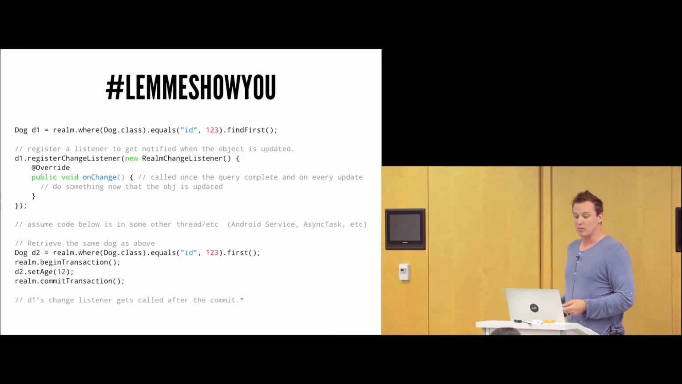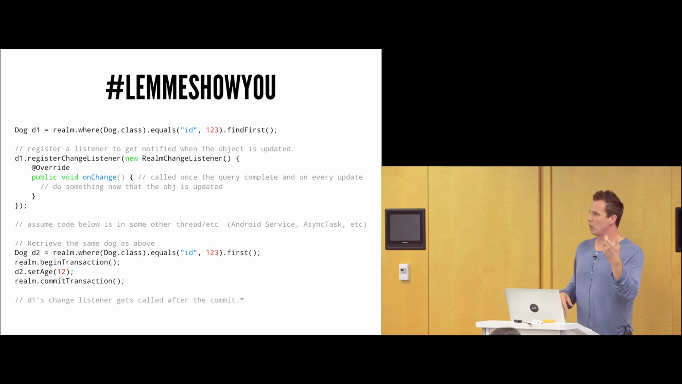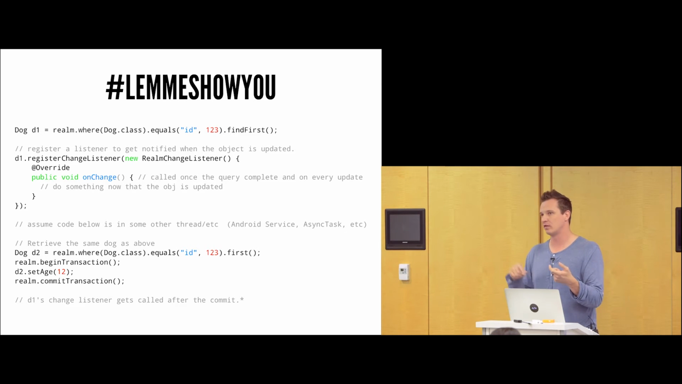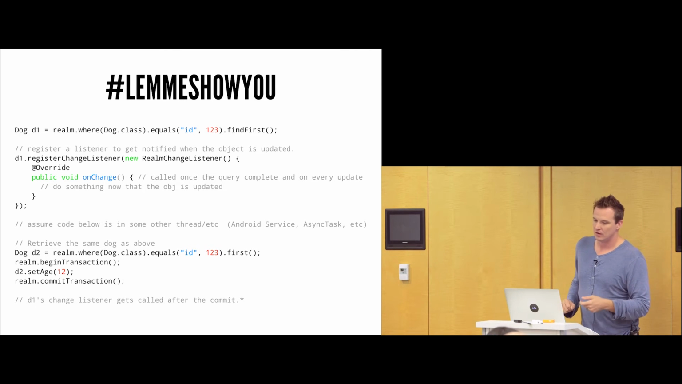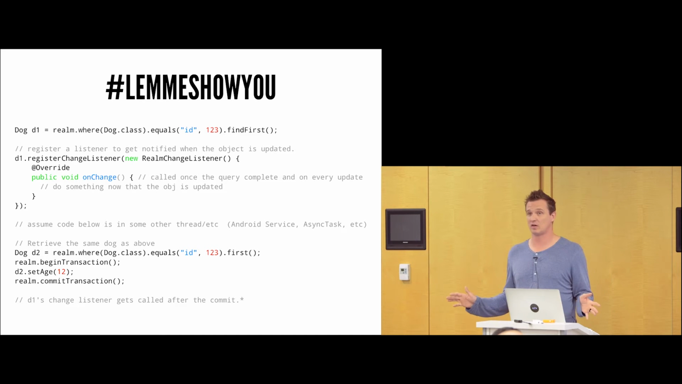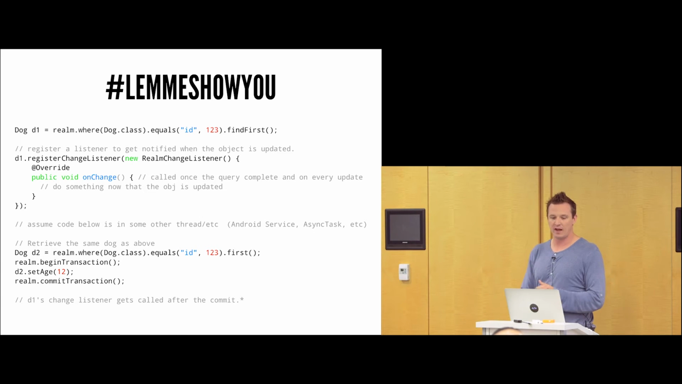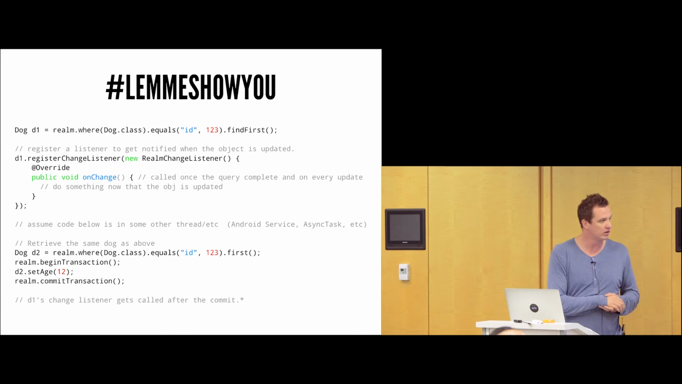At that point in time, we can add a change listener to that object. And what we're basically saying is, hey, Realm, anytime this dog object changes, I want you to call this little listener here. And so that's a listener right there. You see Realm change listener. Now, on the bottom half of the screen here, let's assume that that code is running in some type of asynchronous service, maybe an intent service or async task or RX or whatever.